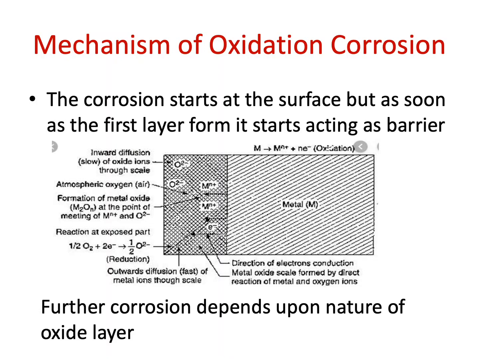But if the layer either evaporates, or if the layer has some pores in it, because of those pores, the metal comes outside and undergoes corrosion, or the oxygen can move inside and corrosion can continue. So depending upon this oxidation product, or you can say depending upon this oxide layer, whether further corrosion will occur or not, and what will be the rate of that corrosion, can be decided. Clear?